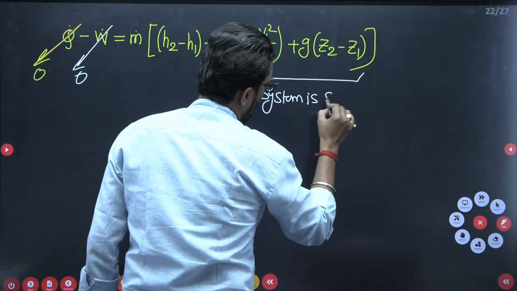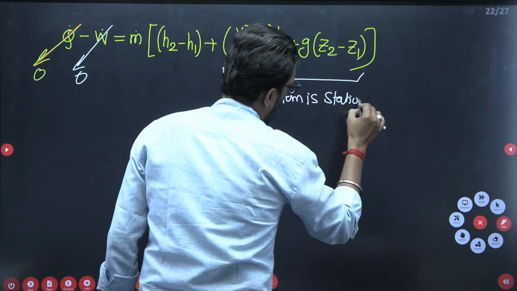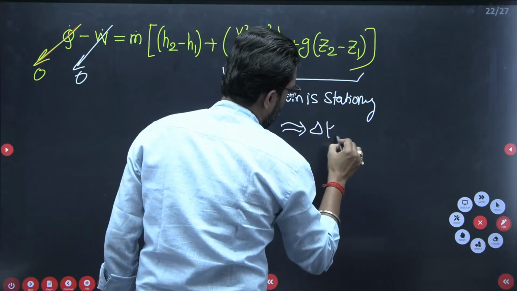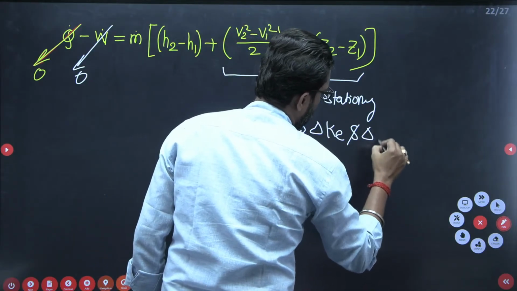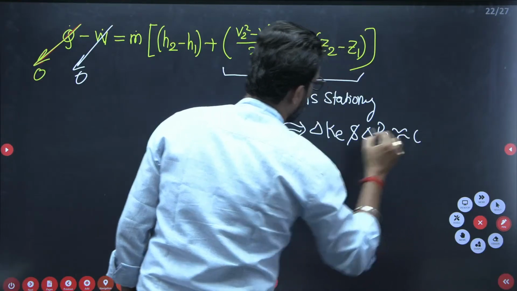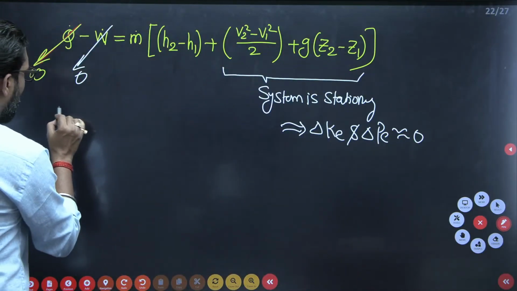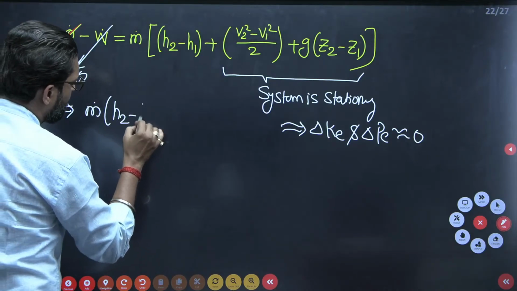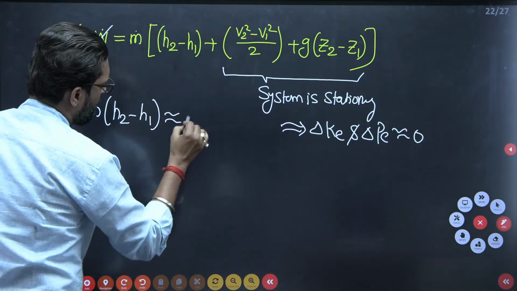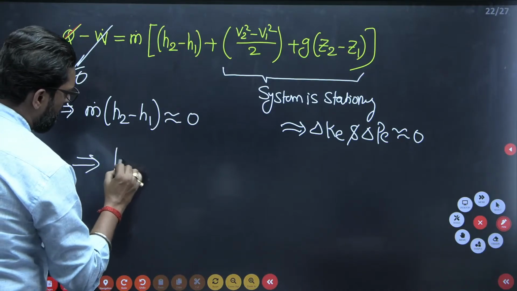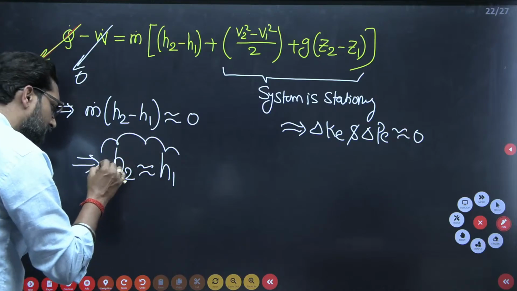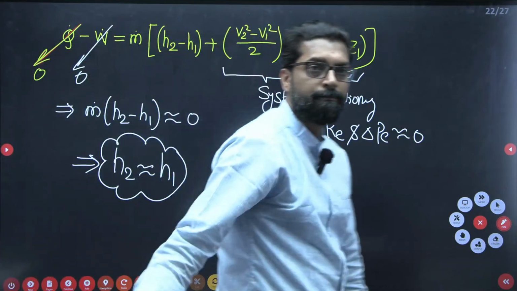The system is stationary. That means the change in kinetic energy and the change in potential energy are equal to 0. So m dot times (H2 minus H1) is approximately 0. That means H2 is approximately H1. This is the very important conclusion during throttling.